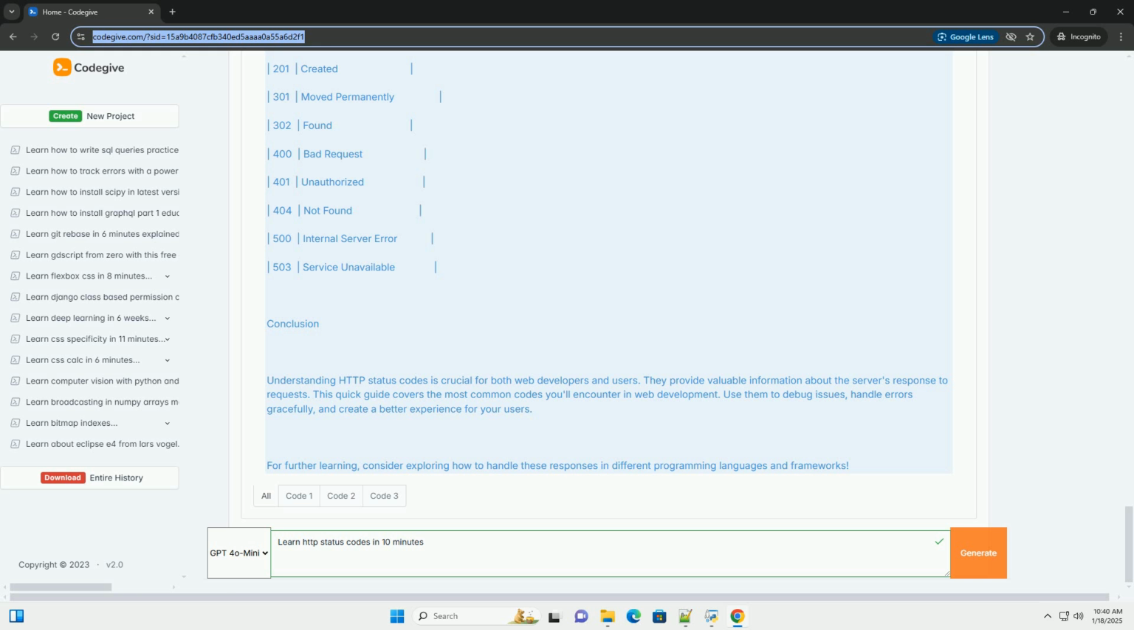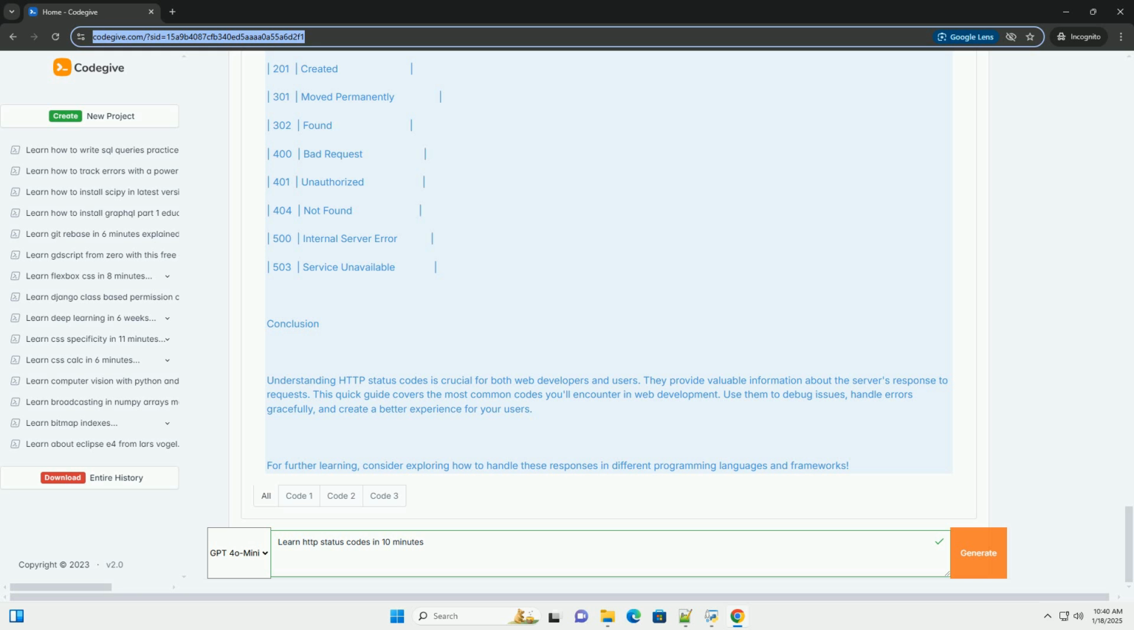Example: Summary of common HTTP status codes. Code, meaning. 200 OK. 201 Created. 301 Moved Permanently. 302 Found. 400 Bad Request. 401 Unauthorized. 404 Not Found. 500 Internal Server Error.